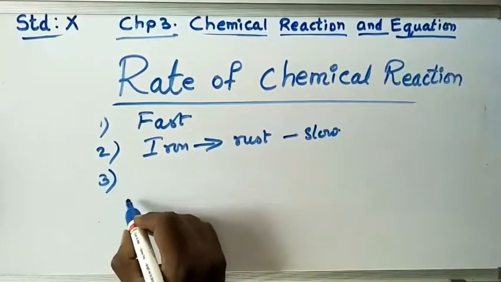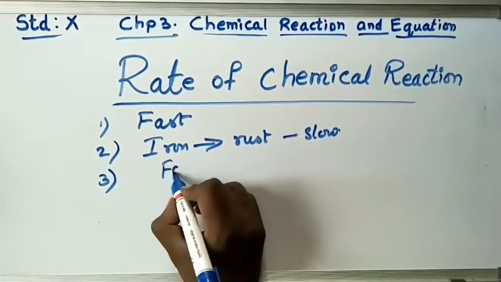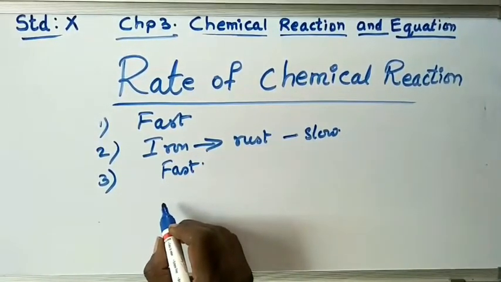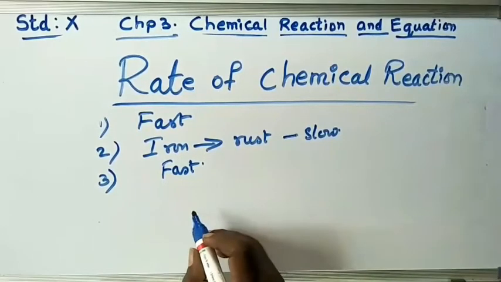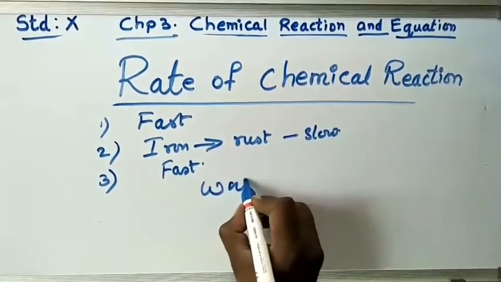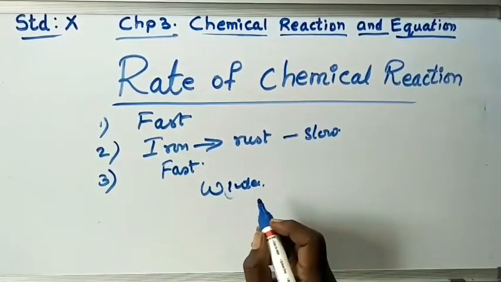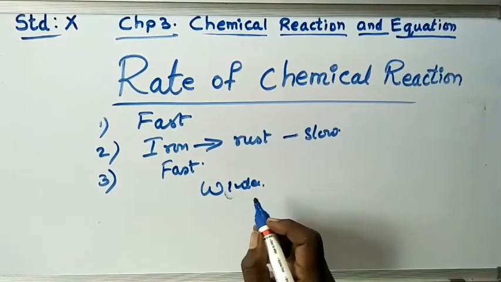Any chemical reaction that takes place in a laboratory and a precipitate is formed, that is a fast reaction. So here what you learn is that some are completed in a short interval and some are completed in a long interval. That means the rate of reaction is different for different chemical reactions. For example, it depends upon the changing condition also. Condition means in winter, milk is required for making curd, but it takes a long time. But in summer time, it takes less time. So this is an example of rate of chemical reaction.